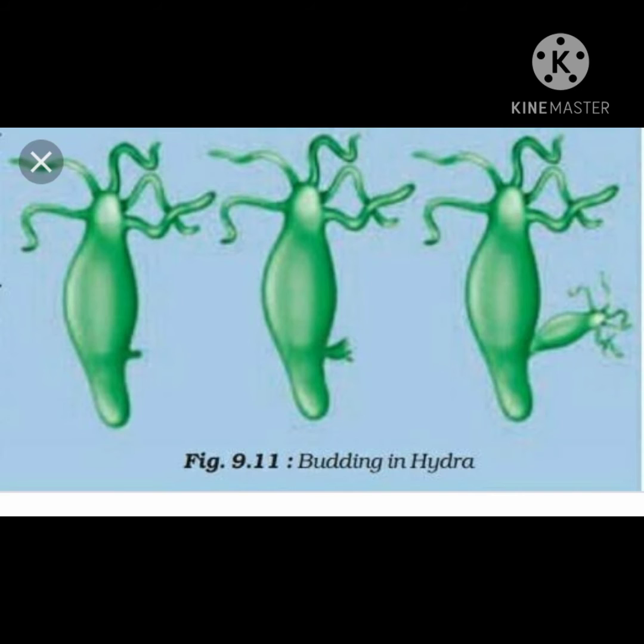After completing its growth or attaining maturity, it may get detached from the parent body and grow as a separate one. This type of reproduction in which only a single parent is involved is called asexual reproduction. Since new individuals develop from the buds in hydra, this type of asexual reproduction is called budding. This is a method of reproduction called budding.